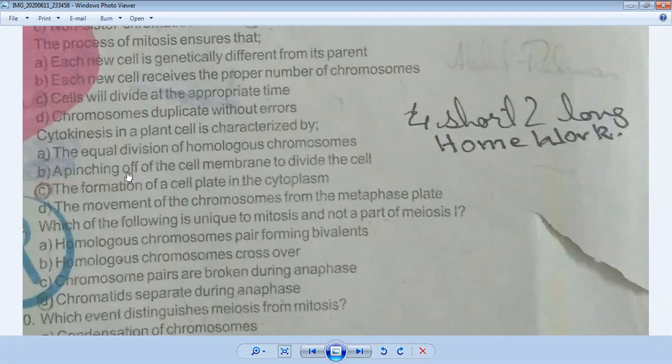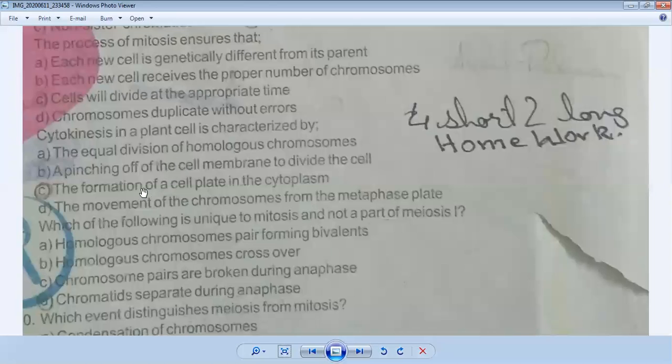The correct answer is that first we will discuss the option: the equal division of homologous chromosomes. No, this does not happen in cytokinesis, because cytokinesis means the division of cytoplasm. Okay. B part, a pinching of the cell membrane to divide the cell. No, this happens in an animal cell, not in a plant cell. And in this question they are asking about the plant cell.